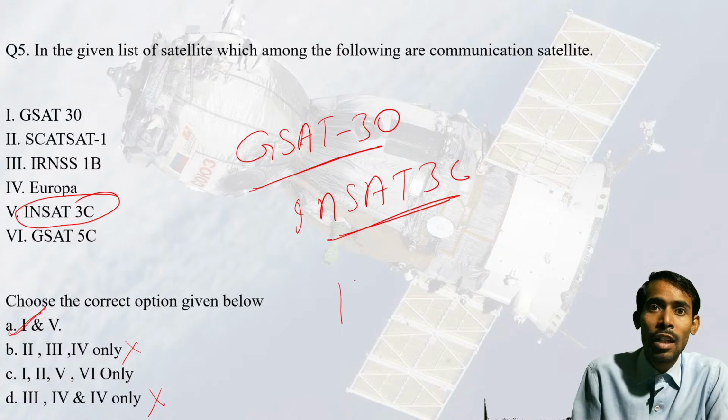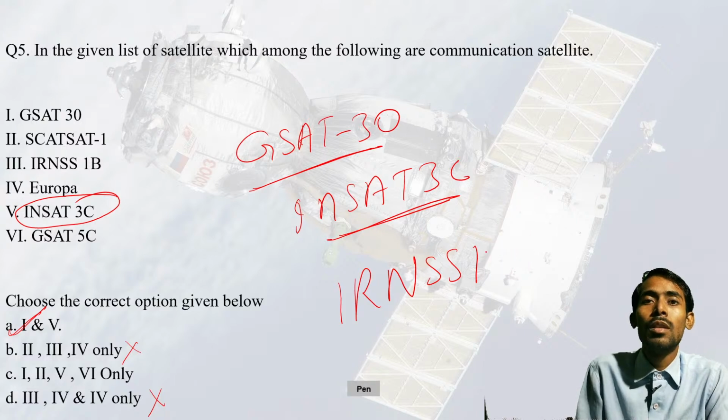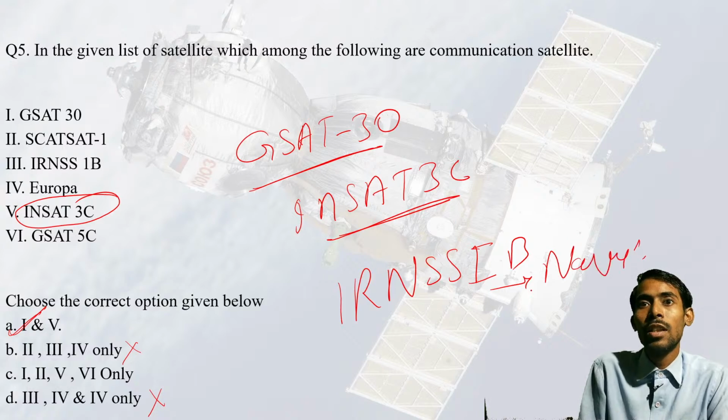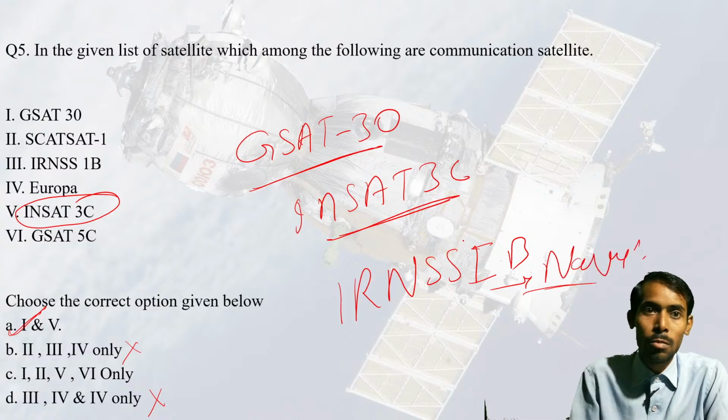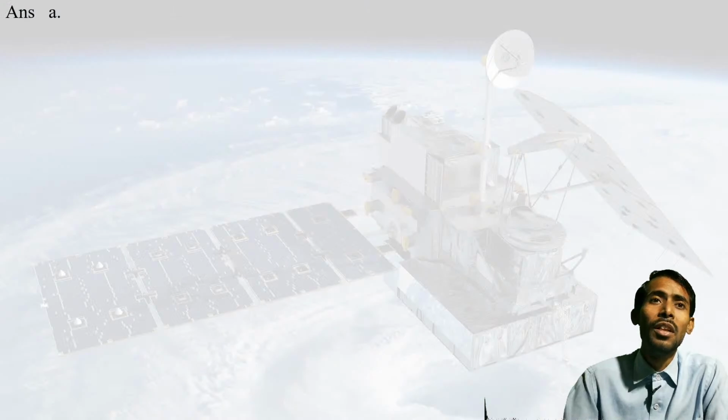See, IRNSS 1B, I think I'm subject to correction. 1B, let me write it properly. 1B, it is a navigation satellite. Okay, so keep this in mind. So I let you know the correct answer is option A. Option A is the correct answer.